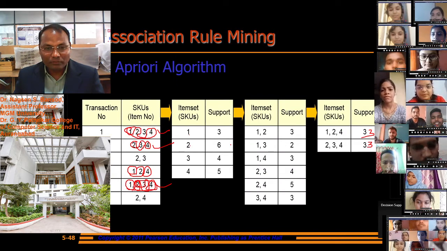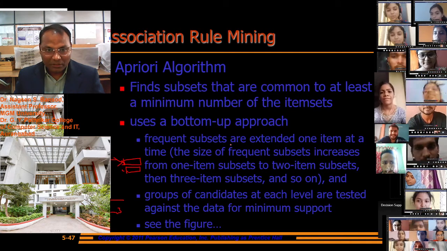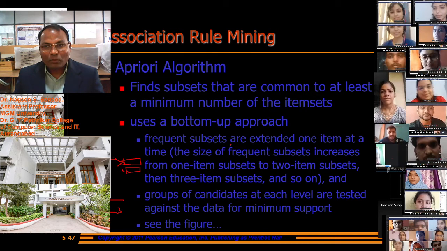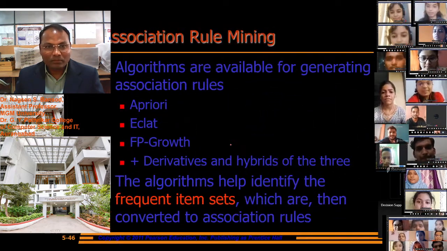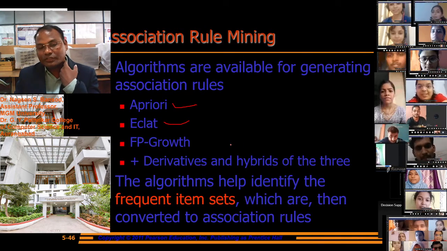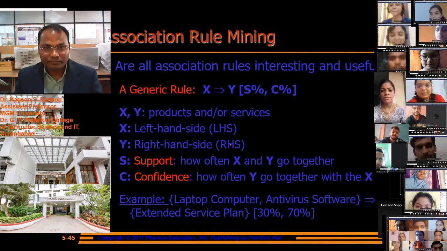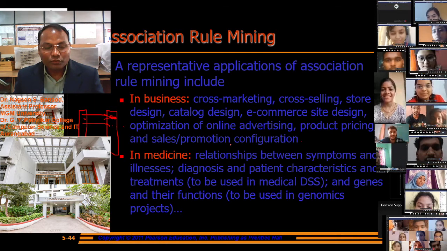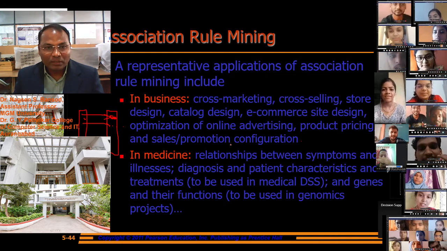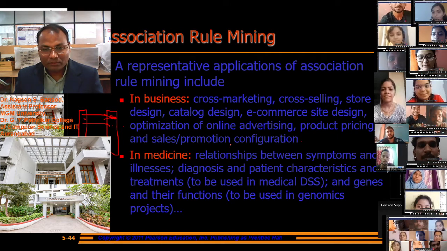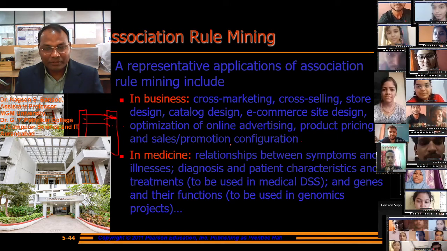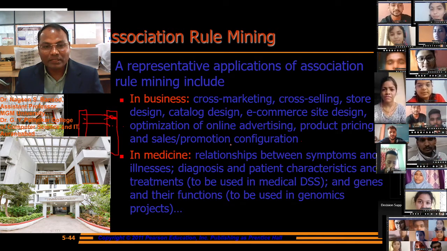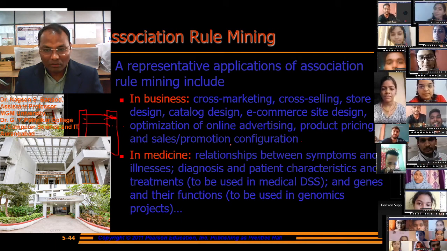Association algorithm we have seen. This algorithm is used to find the subsets that are common to at least a minimum number of times. Association rule is used in the Apriori algorithm, and association rules are used in business as well as in medicine. There are various applications in business: cross marketing, cross selling, store design, catalog design, e-commerce site design, optimization, online advertising, and so on.